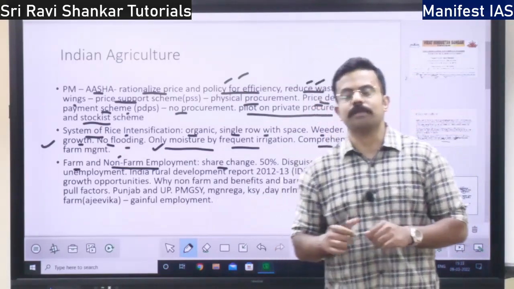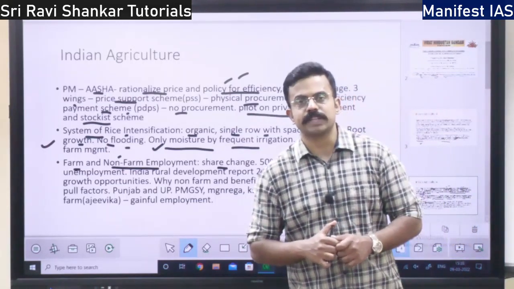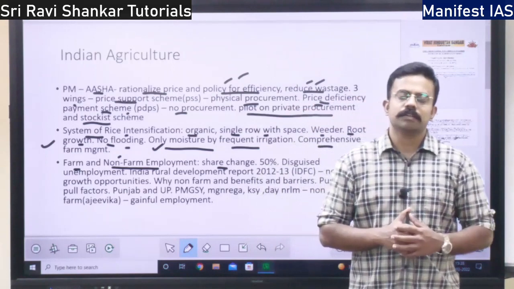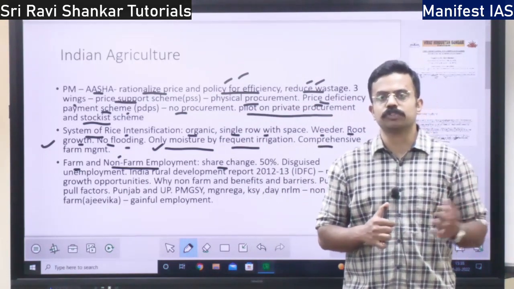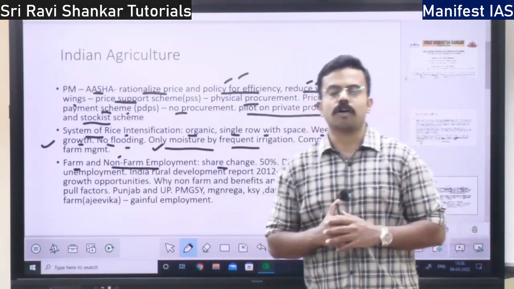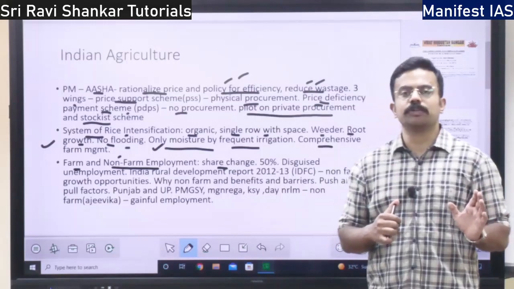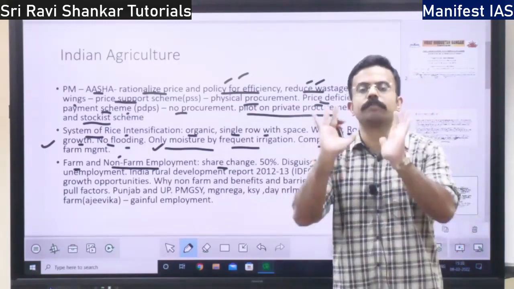So the farm sector is considered to be loss making. There are a lot of other problems as well. The soil fertility is decreasing. There is no proper irrigation, right? There is no input support. There are a lot of farm loans, right? Because of all these things, these are considered to be push factors. It means it pushes the people out of agriculture.